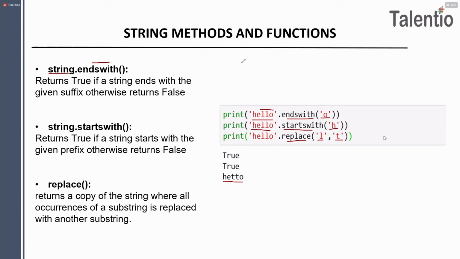So these are some more methods. First is endswith. Next is startswith. They will give you only a true or false value, guys. And next we have the replace method. One more thing. We can't change the items present in a string using indexing. But we have one method available which is called replace. You can replace one value with another. Is that clear for you all?